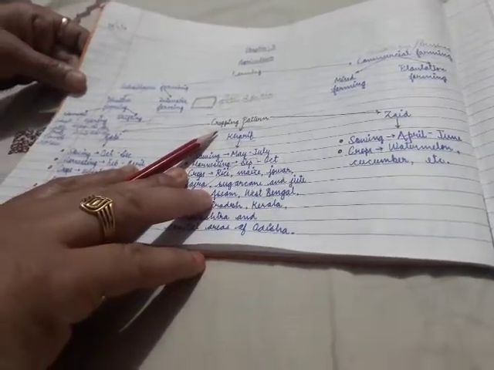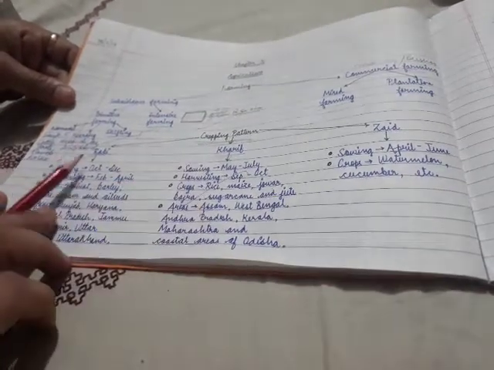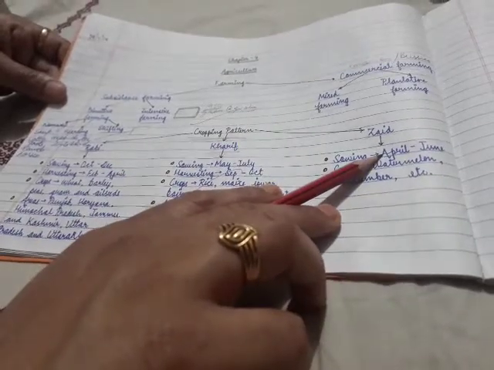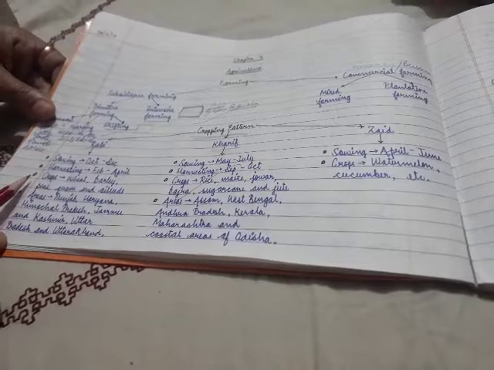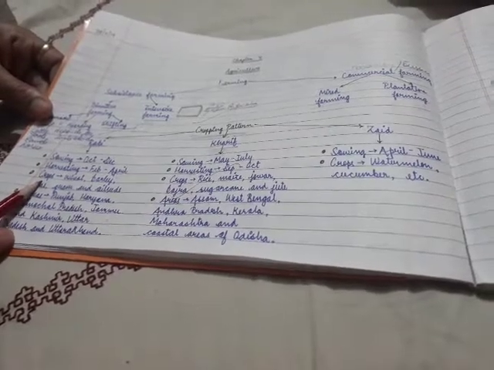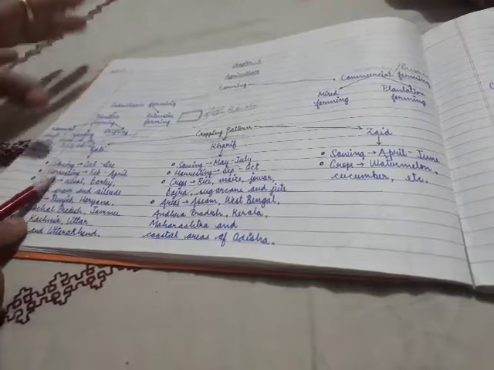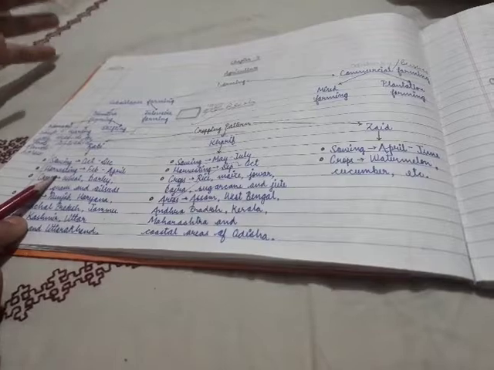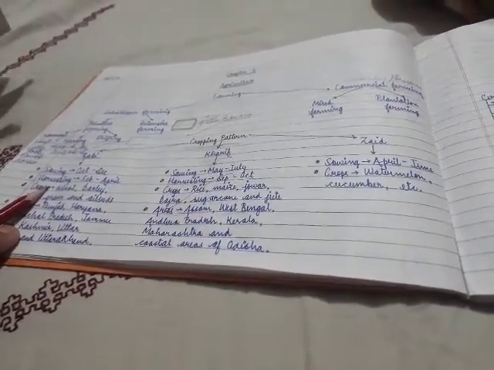There are three types of cropping pattern in India. They are Rabi crops, Kharif crops and Zaid crops. We are going to discuss about their sowing time and harvesting time. Sowing time means when we sow the seeds. After tilling the land, we sow the seeds. Harvesting time is when the crop is ready to be cut.